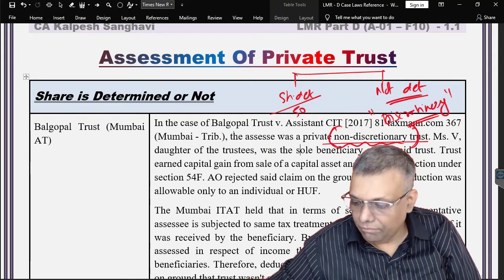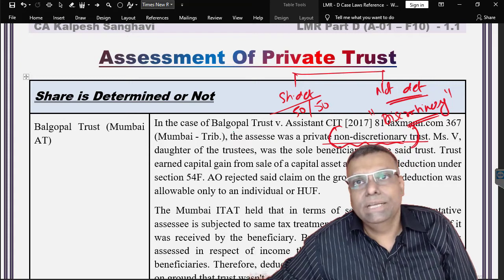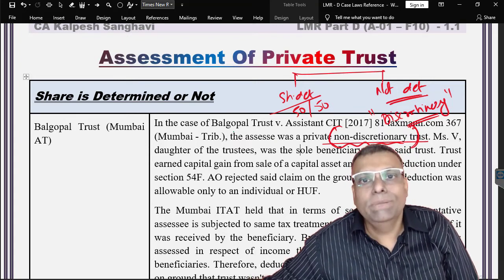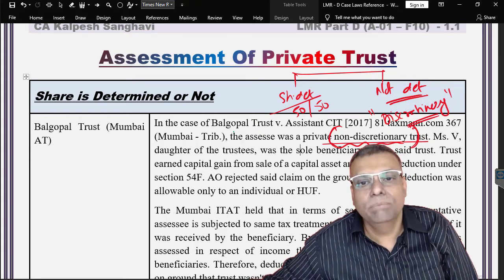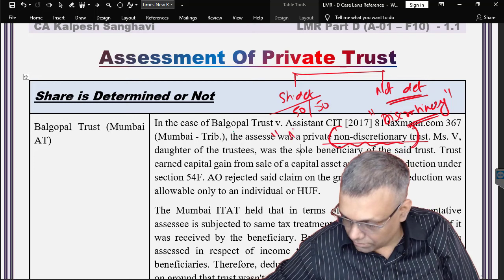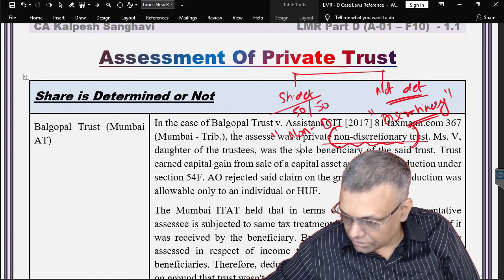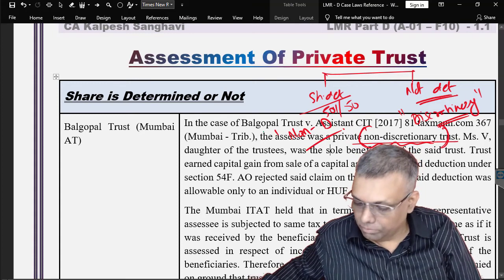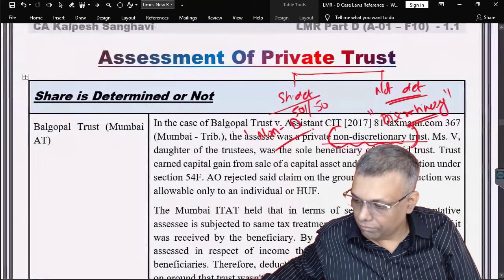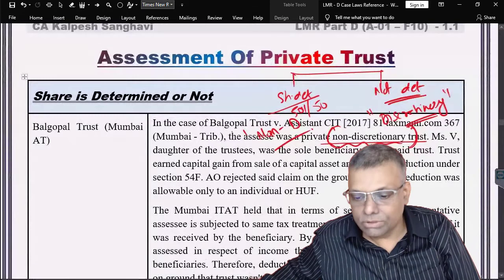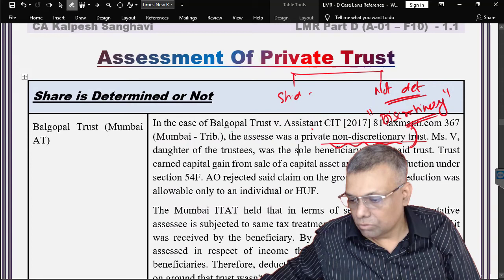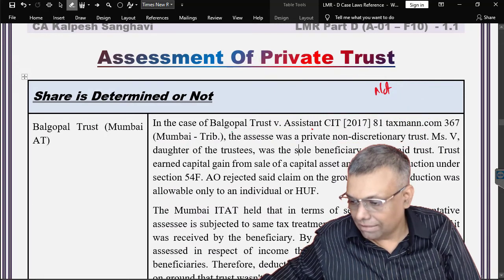So, if it is 50-50 percentage, which is already specified in the trust document itself, it will be called a non-discretionary trust. Non-discretionary trust logically means that the share is determined. So, it is called a non-discretionary trust. Understand, and these two terms should be very, very clear in your mind, first of all, from the question point of view, because the question will always say discretionary, non-discretionary, like that they will use the language.